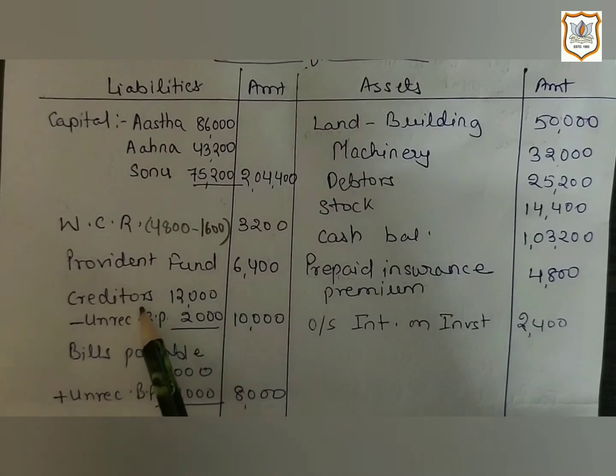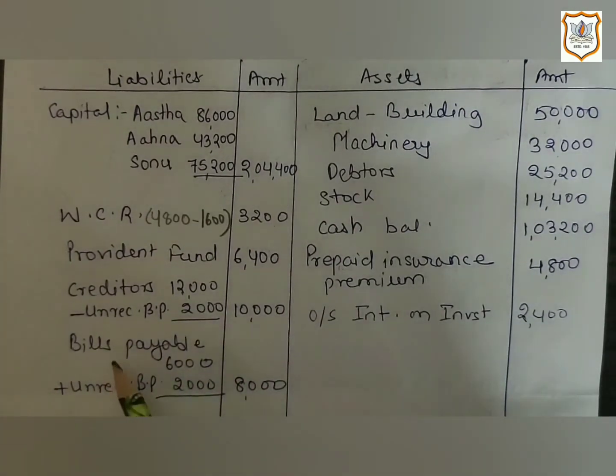So here, creditor was 12,000 and as we subtracted 2,000 for bills payable, we get 10,000 in the outer column. Then as it is bills payable that we accepted, it will be added to bills payable. So bills payable was 6,000 and as we added it, we get 8,000 in the outer column.